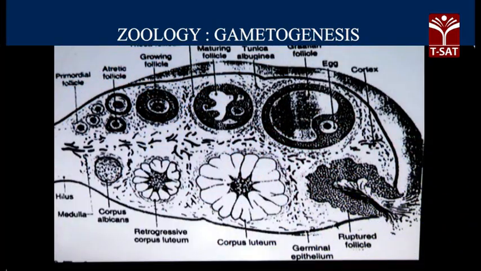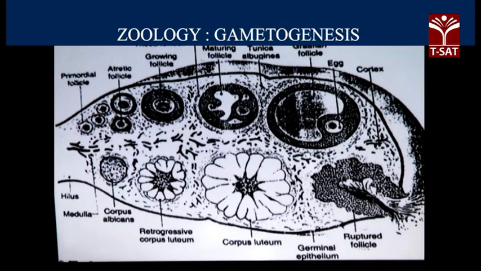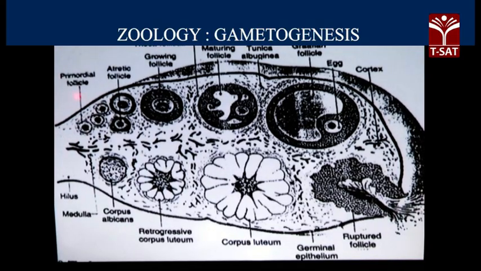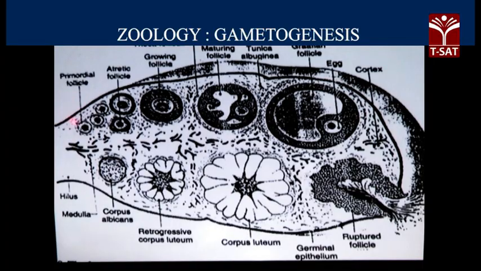We are observing the development of the follicle at its various stages of development. This one is the primordial follicle, consisting of the primary oocyte surrounded by the squamous cells. The primordial follicle will grow in size, the cellular number will also increase, and that is what is called the primary follicle. As you can see here, it is called the growing follicle, meaning the primary follicle, the secondary follicle, and